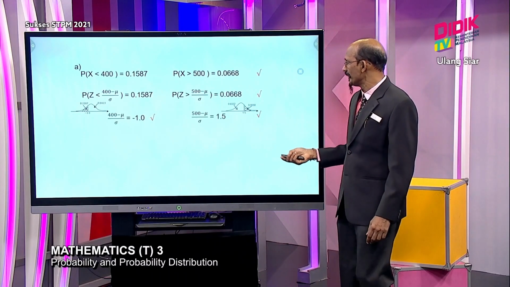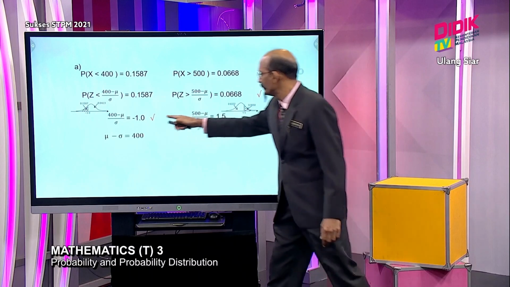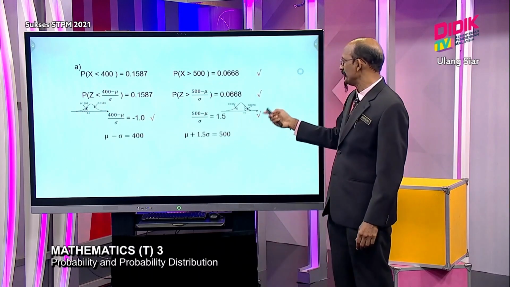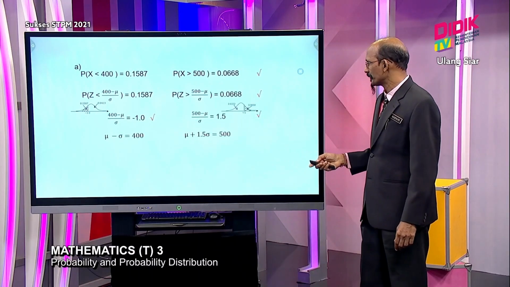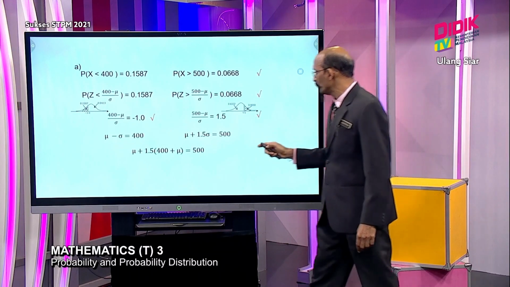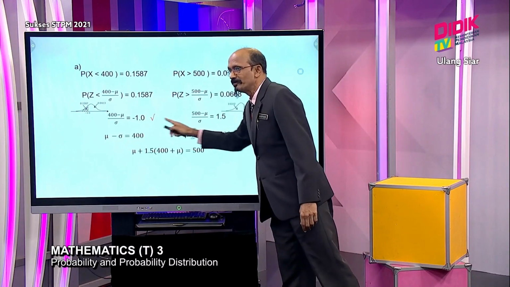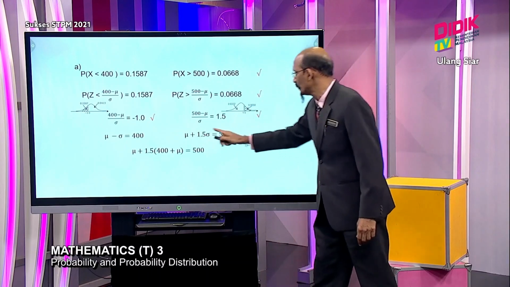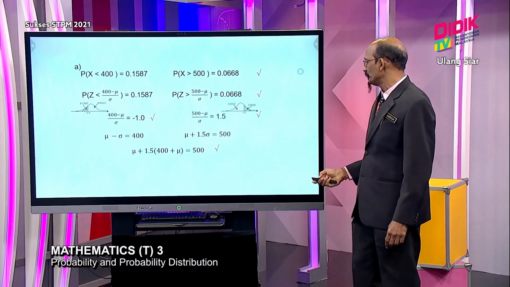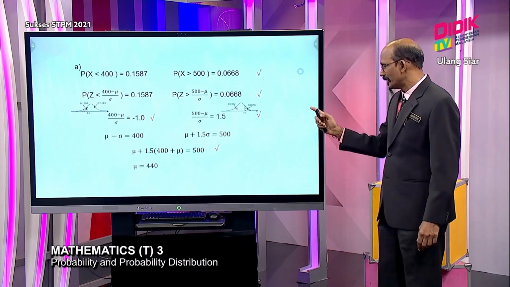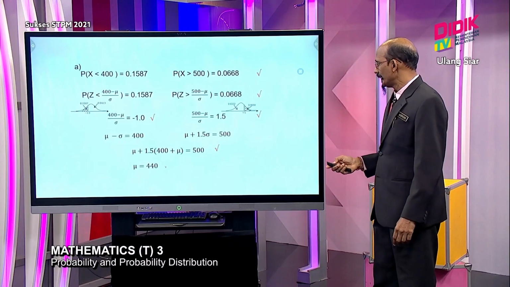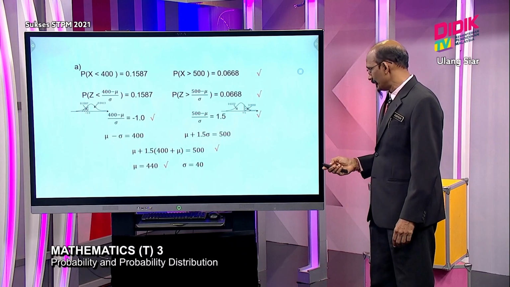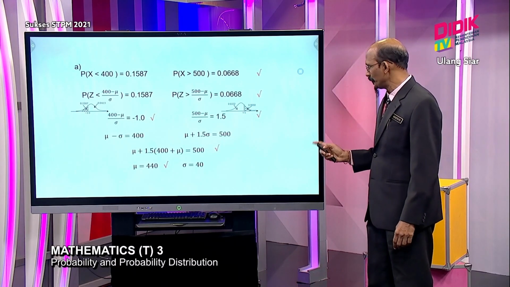So they need to rearrange the equations. We got 2 equations here, and then we need to find the values. We got 2 simultaneous equations, so we have to solve them. We show the method, then we come to our answer. Mu is equal to 440, and sigma is equal to 40.